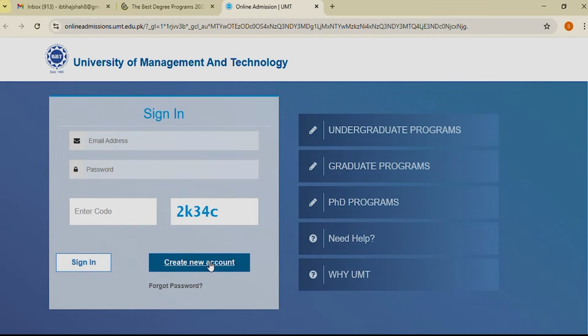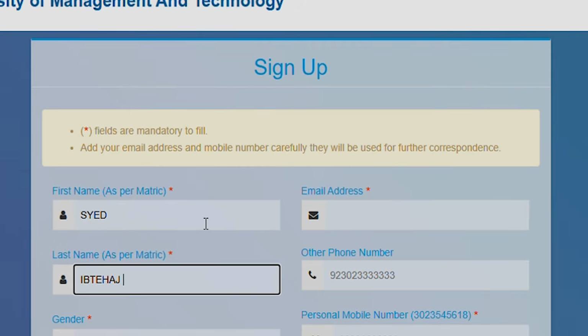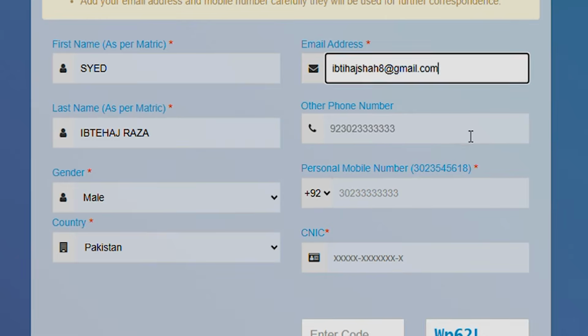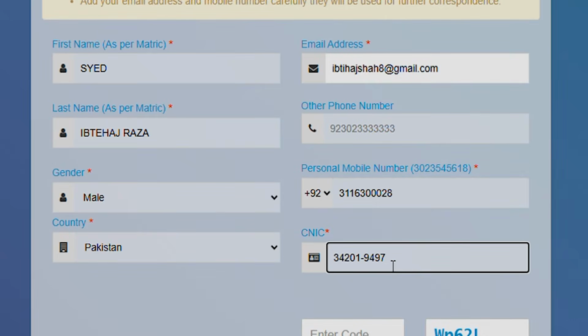Proceed to create new account. Enter the required details and click Verify before sign up. Confirm the details and continue if correct.